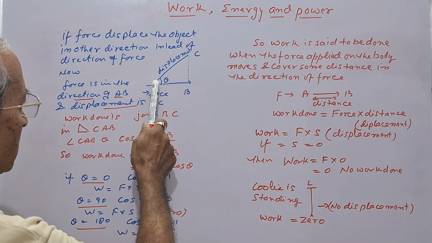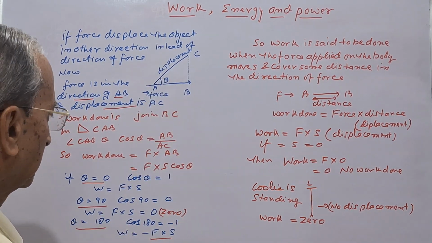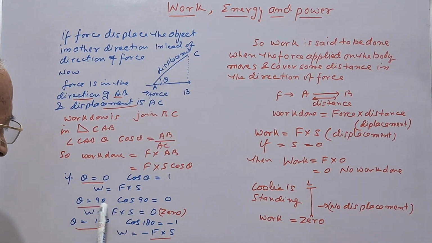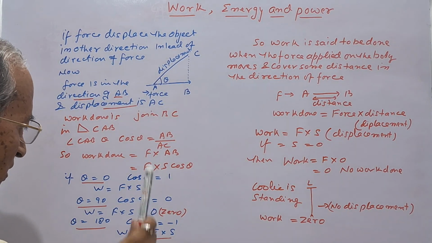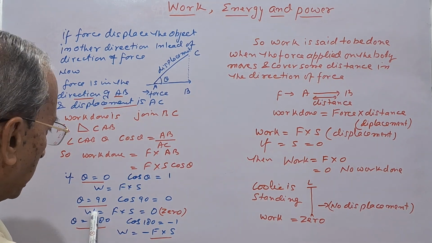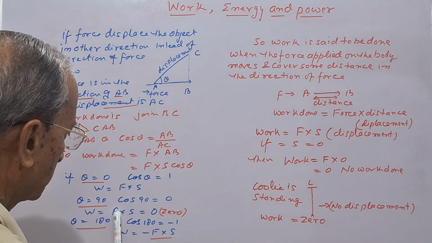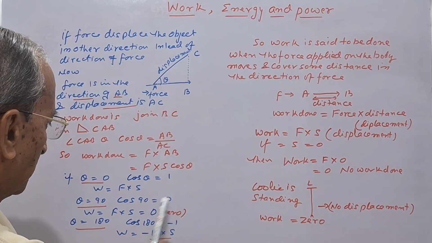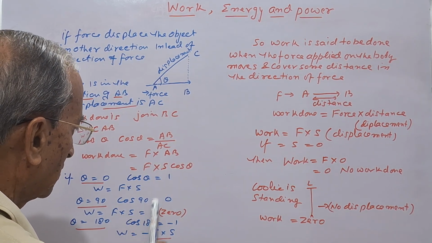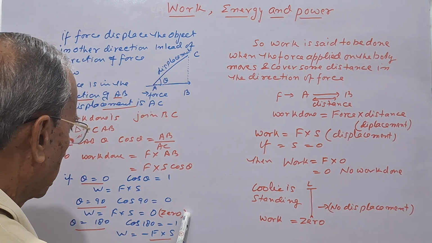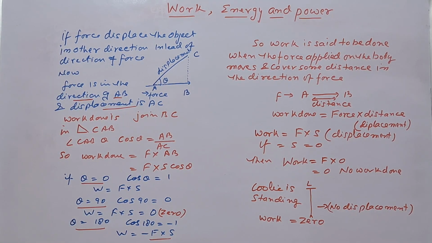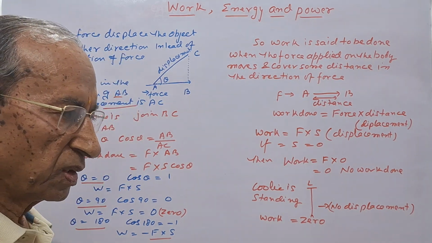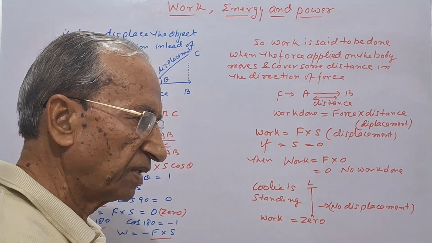Now if theta is 90 degree and cos 90 is equal to 0, then work done is 0, because force into displacement into cos theta, here cos theta is 0, so the work done is 0. Now suppose in another condition, you are applying the force against the direction of the motion.